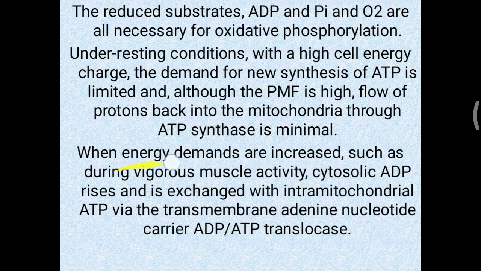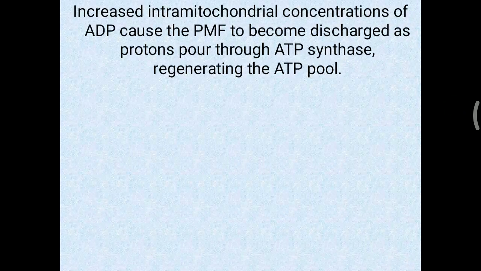So when energy is demanded, the cytosolic ADP is exchanged for ATP via this ADP-ATP translocase system. Further, increased intramitochondrial concentration of ADP causes the proton motive force to become discharged as protons pour through the ATP synthase, and that helps to regenerate the ATP pool.